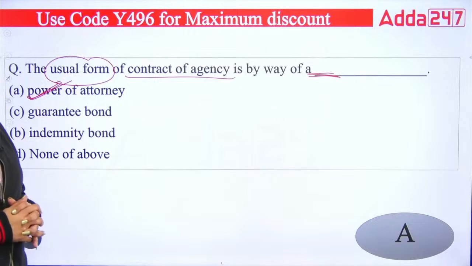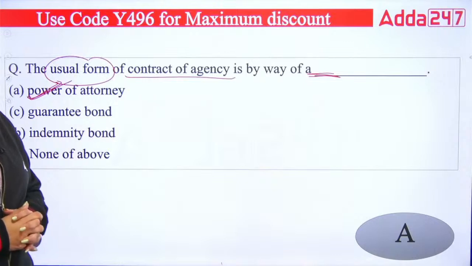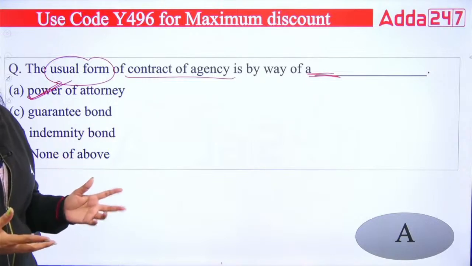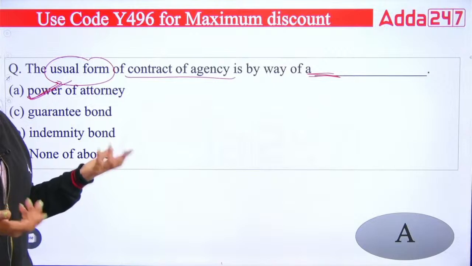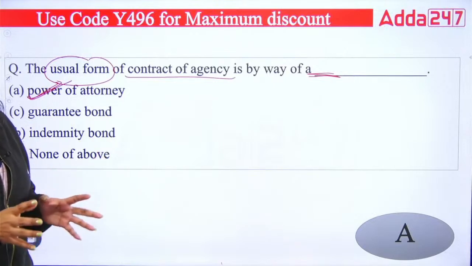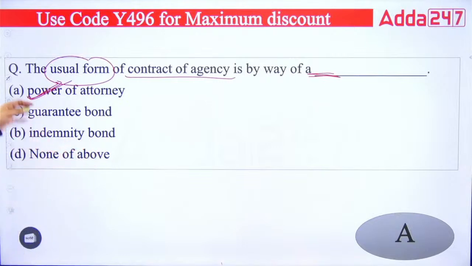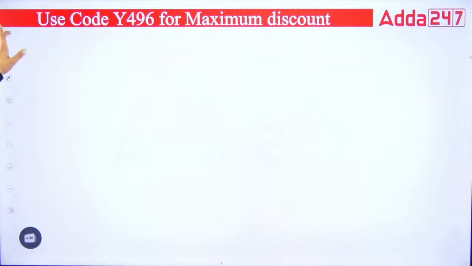In that situation, a case of fraud can happen, and the bank has to make sure that the loss is not borne by the bank, and in that sense the indemnity bond will be signed. So the usual form of contract of agency is by way of power of attorney.